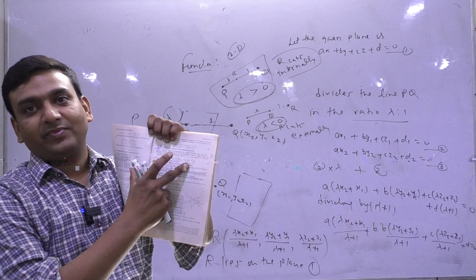There is a point P, alpha beta gamma. Suppose one plane is P1 and the other plane is P2. So you want to find the locus of such a point which always remains at a constant distance from 2 given planes. So the locus of this point alpha beta gamma is known as bisector angles of these 2 planes. Clear? So please note this down, page number 54. I hope it will be clear now.